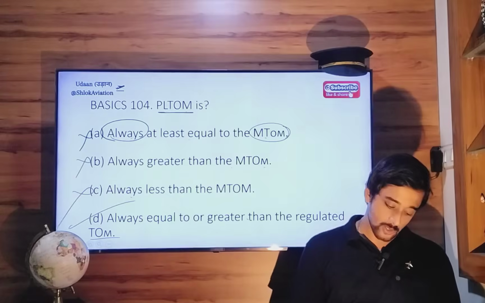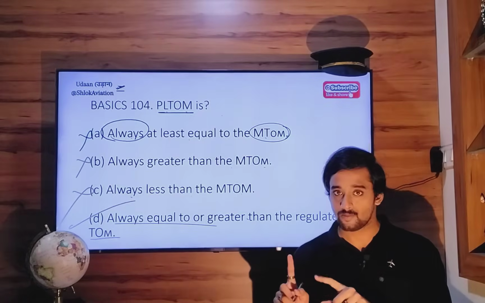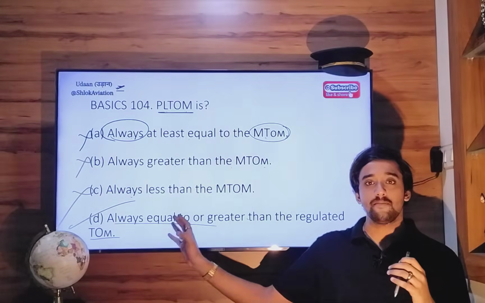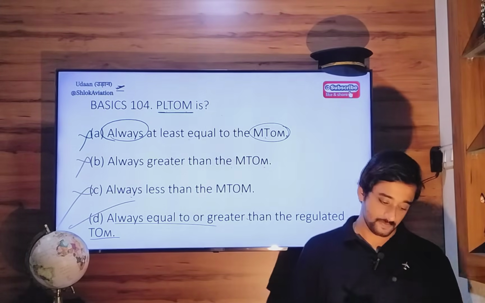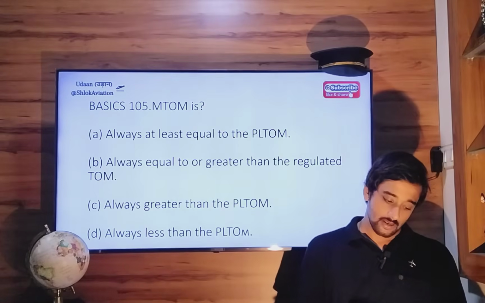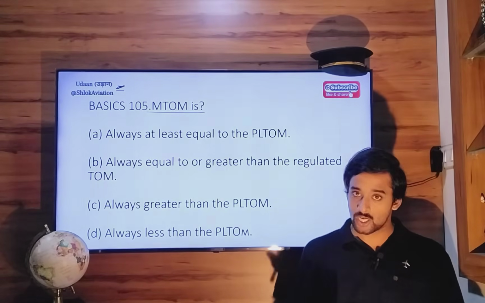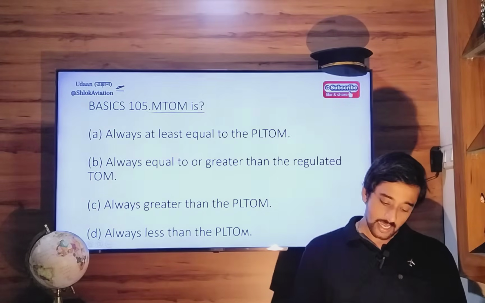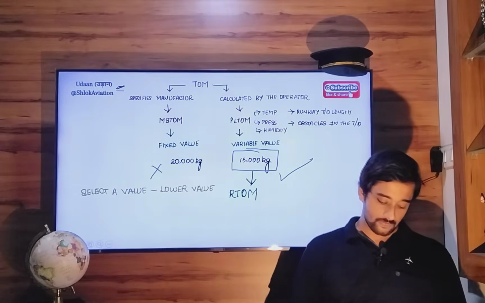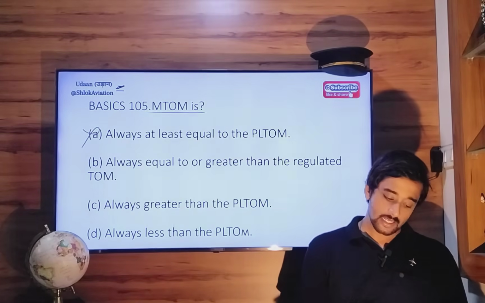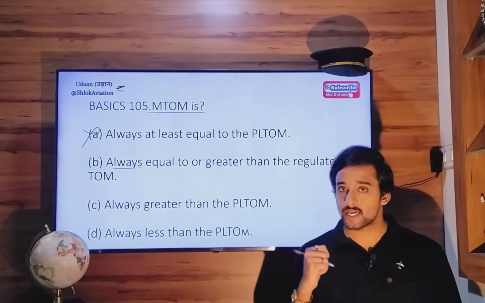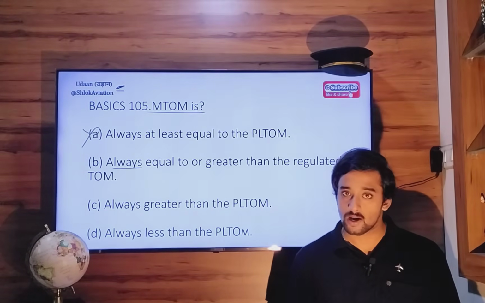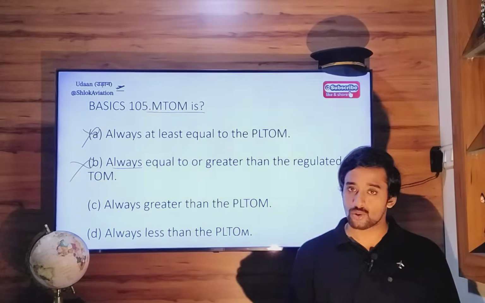The correct answer is option Delta. It can be equal to regulated takeoff mass or it can be greater than regulated takeoff mass, meaning it can be greater than maximum structural takeoff mass. Next, maximum takeoff mass, meaning structural takeoff mass, always equal to performance limited takeoff mass, like I said. No, they can be different. So wrong. Always equal to or greater than regulated takeoff mass. So it can be less than regulated takeoff mass, right? So option Bravo is wrong.